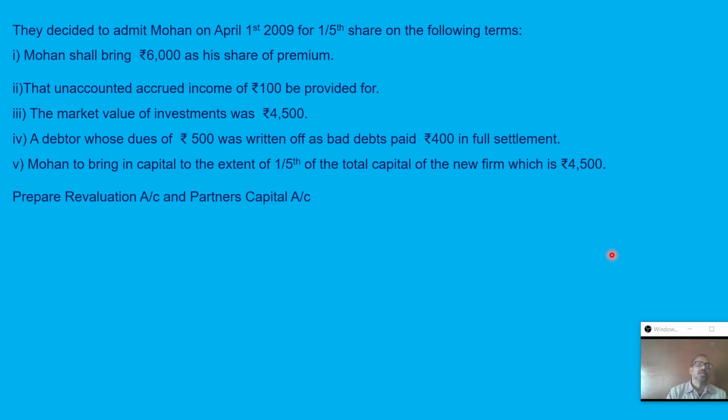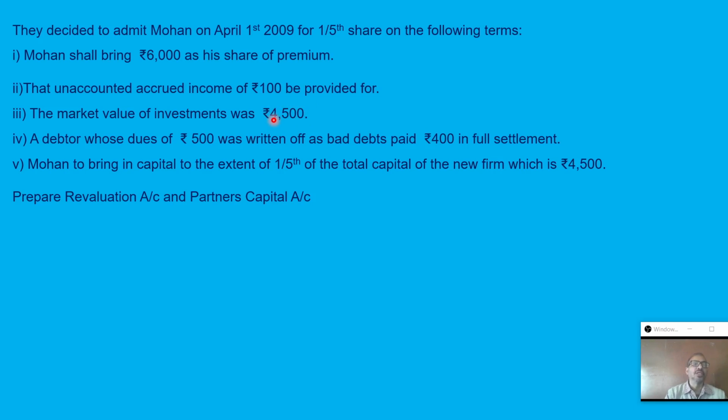First term, the incoming partner, Mohan, has to bring 6,000 as his share of premium, that is premium for goodwill. Unaccounted accrued income of rupees 100 be provided for. Market value of investment was rupees 4,500. So the investment value changes. We have to see whether the investment fluctuation fund is there or not.